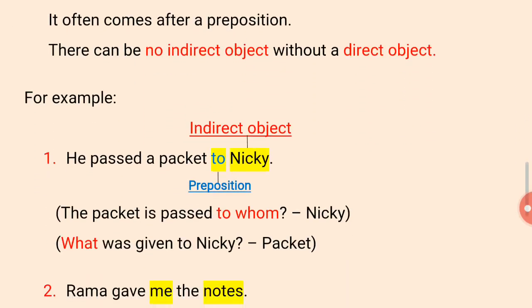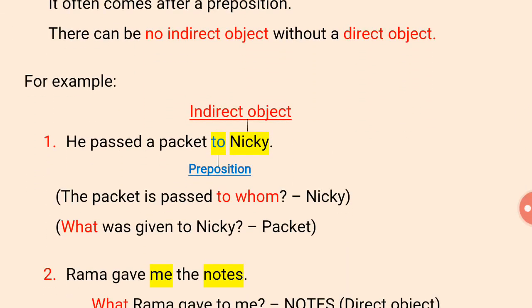So now we'll ask the question. The packet is passed to whom? To Nikki. And what was given to Nikki? Packet. Packet is a direct object because it answers the question what.